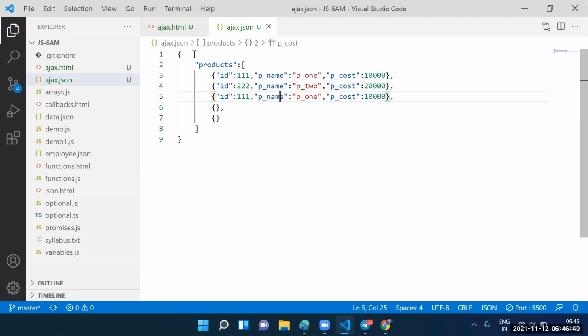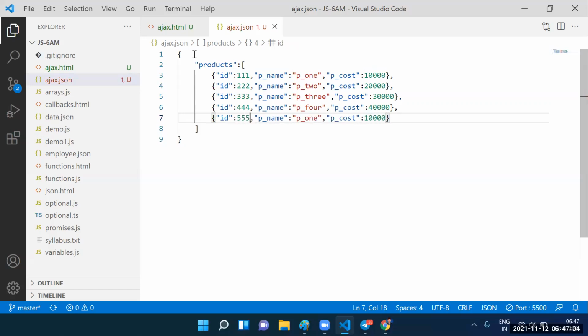Next one, ID equal to 333, product name equal to product 3, product cost equal to 30,000. ID equal to 444, product name equal to product 4, product cost equal to 40,000. Next one, ID equal to 555, product name equal to product 5, and product cost equal to 50,000.